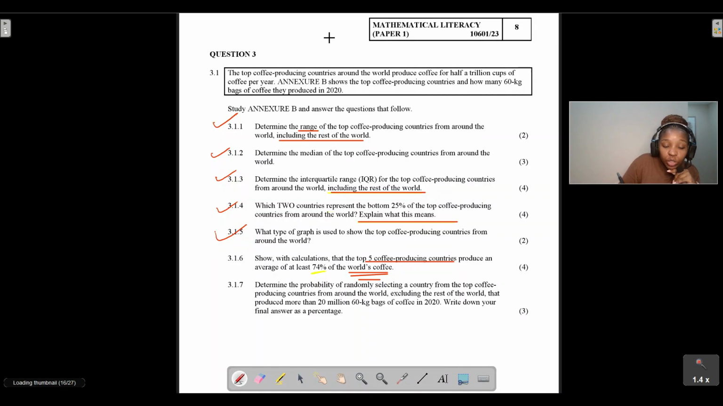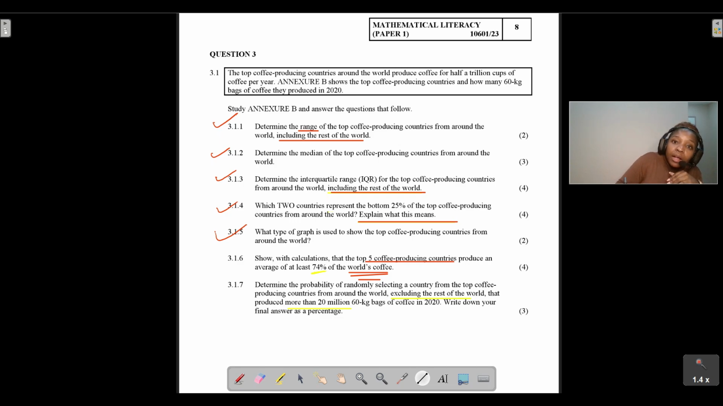Okay, let's have a look at question 3.7. Determine the probability of randomly selecting a country from the top coffee producing countries from around the world. We need to exclude the rest of the world here. The countries must produce more than 20 million 60 kg bags of coffee in 2022. Write down your final answer as a percentage.